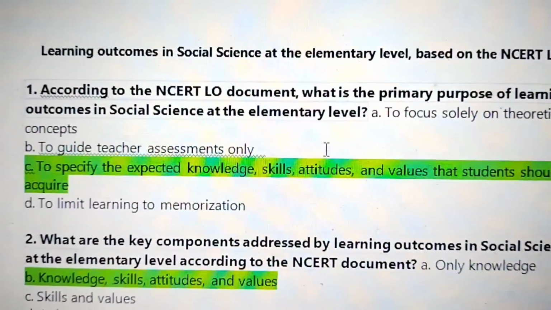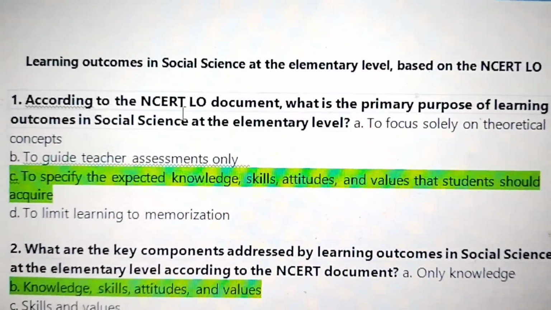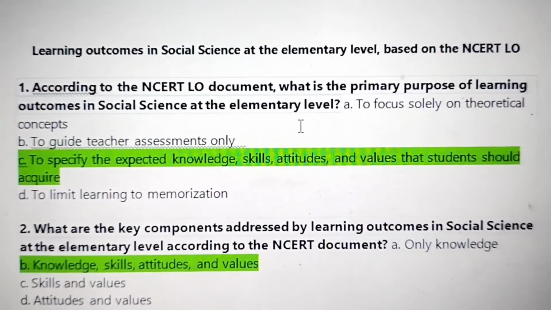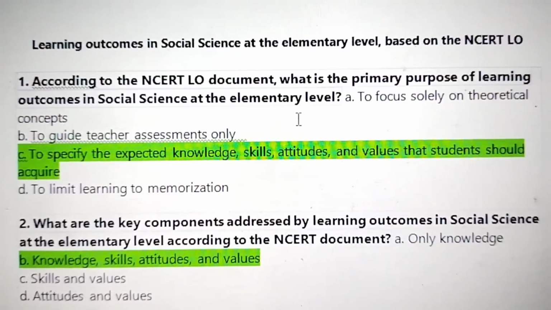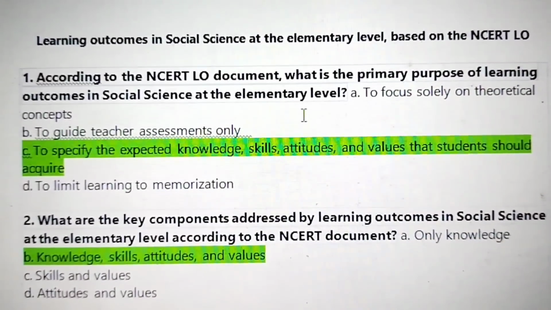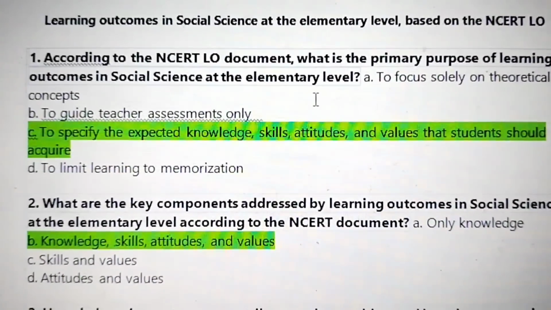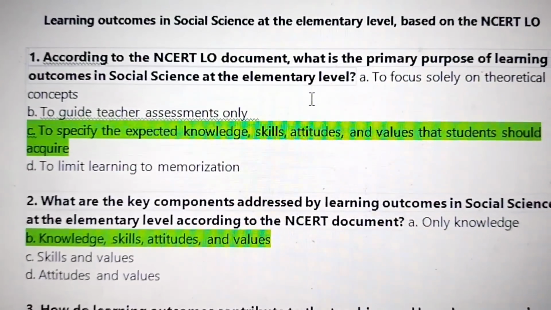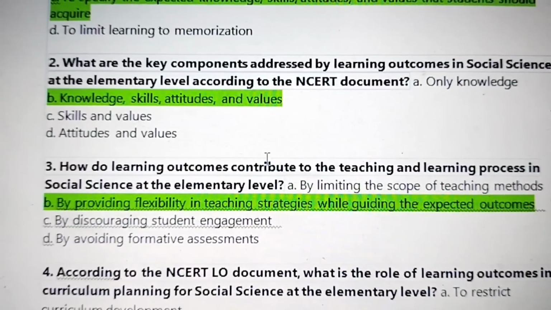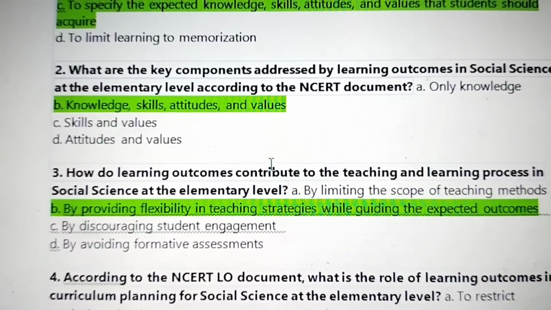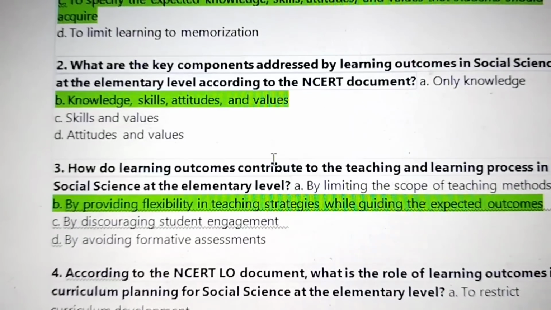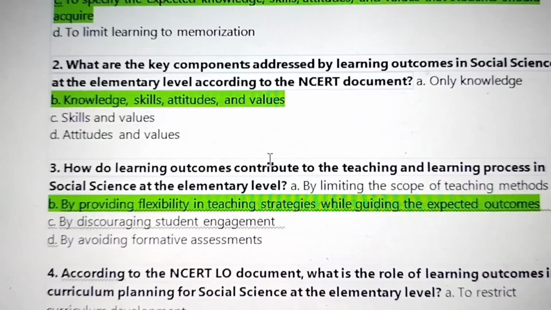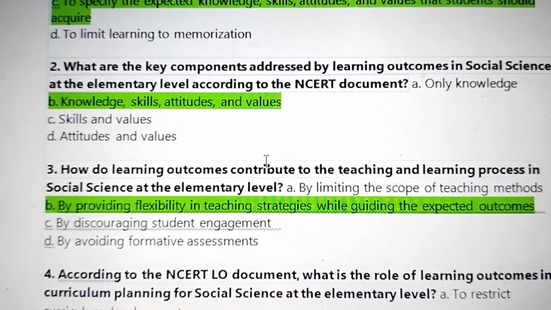Number 1. According to the NCERT LO learning outcome document, what is the primary purpose of learning outcomes in social science at the elementary level? Answer C. To specify the expected knowledge, skills, and attitudes and values that students should acquire. 2. What are the key components addressed by learning outcomes in social science at the elementary level according to the NCERT document? Answer B. Knowledge, skills, attitudes, and values.